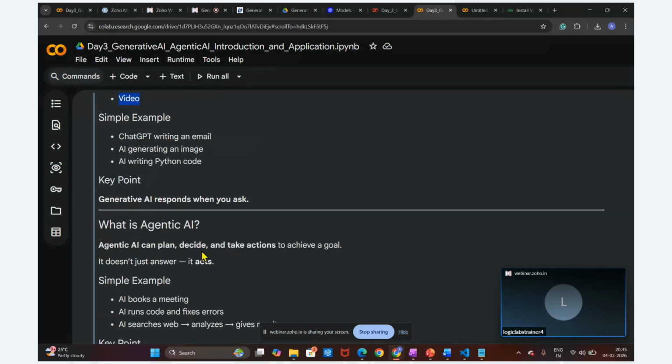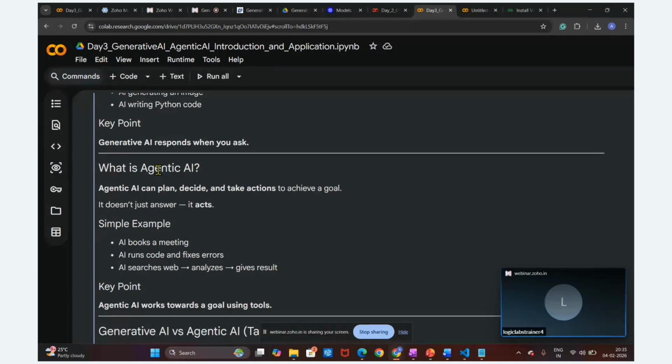And what is agentic AI? Agentic AI is nothing but we can plan, decide, and take action to achieve a goal. Here we provide some task, some goal to achieve. We have to break down the steps, execute the steps in this plan, then decide which steps we need to perform first, and then take the action. So in agentic AI it is not just generating an answer; it acts independently and autonomously to perform this action or achieve this goal.